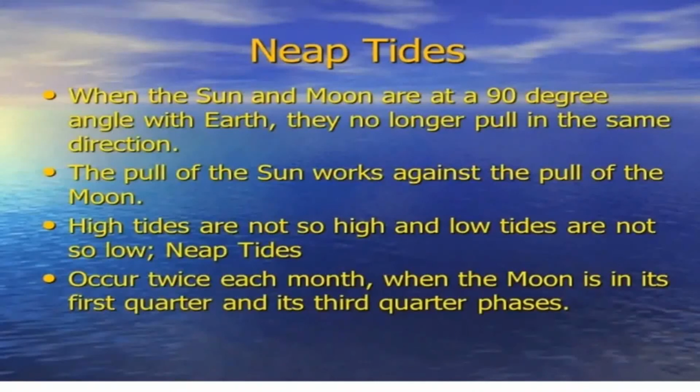As the moon and sun are at the right angle with respect to earth, the gravitational pull or force exerted by sun and moon will nullify the effect of each other and will show less effect on earth. That's why these tides are in the way that high tides are not so high and low tides are not so low.